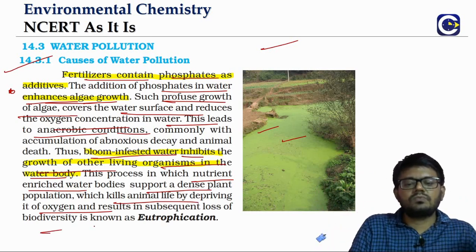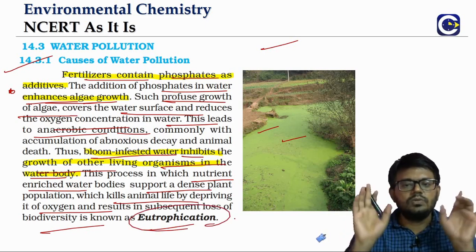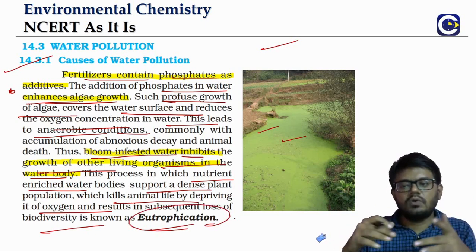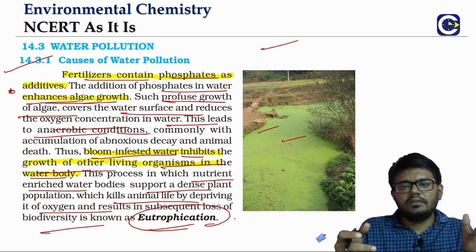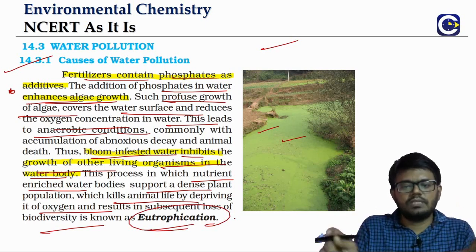So such a phenomenon is what we will be calling eutrophication. So what is eutrophication? It is the uncontrolled growth of algae on the surface of the water body. Why? Because of the phosphate fertilizers, and this will deprive the other aquatic life of the available oxygen, so they will all be dying inside. So this is about eutrophication.